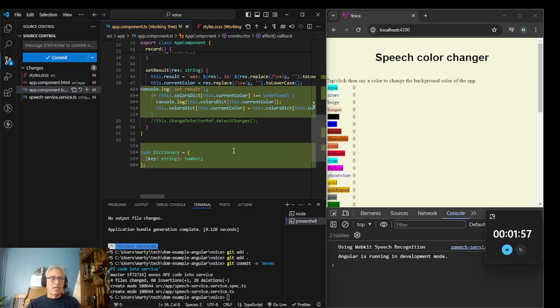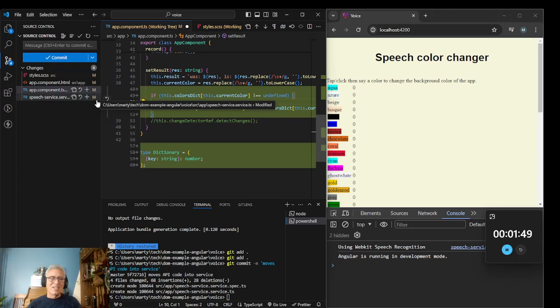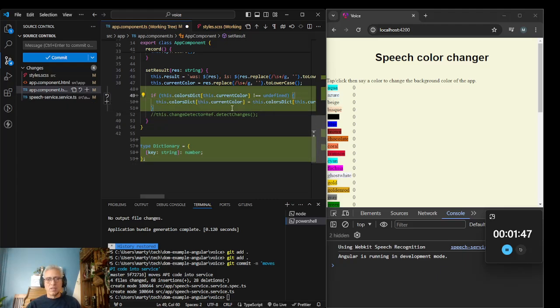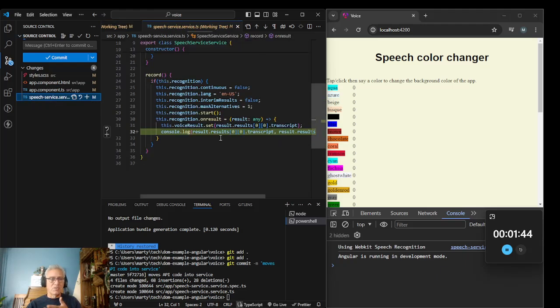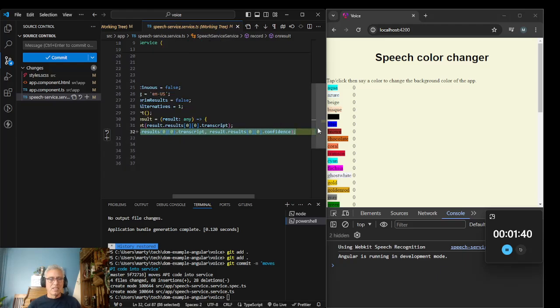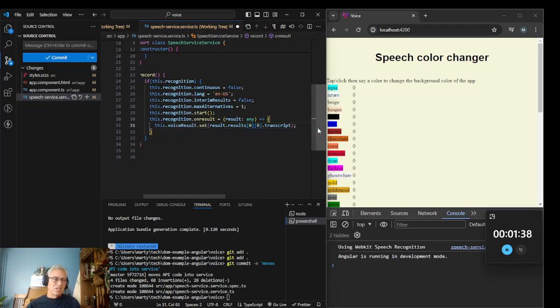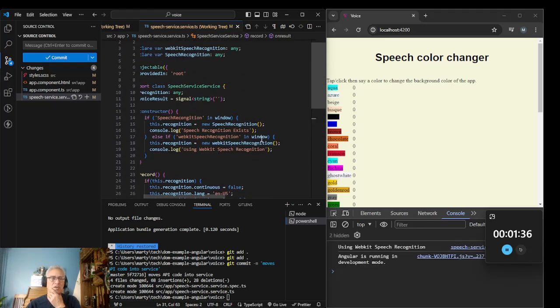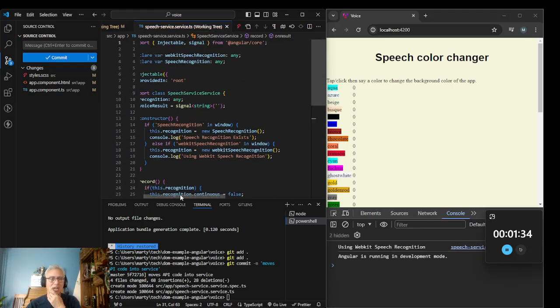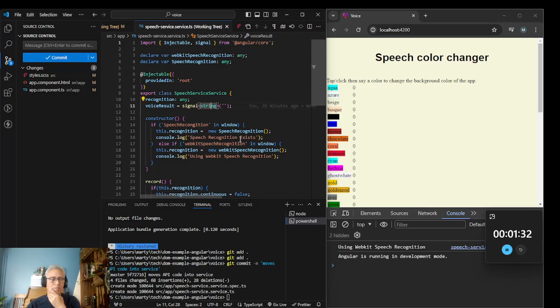And down here, I added a console log because I was trying to figure out why that bug was happening. And then in here, I added a console log. So I do think the fix for that bug, well, let me go over this last service first. Okay, and I added a console log here. So let me get rid of this. I think that was the only change. Okay, so I think the fix for this is to change this to an object from a string.